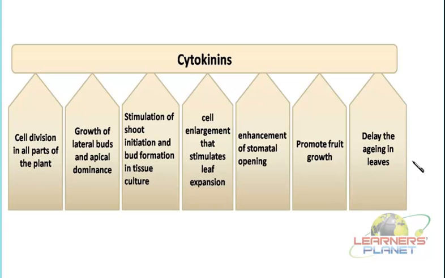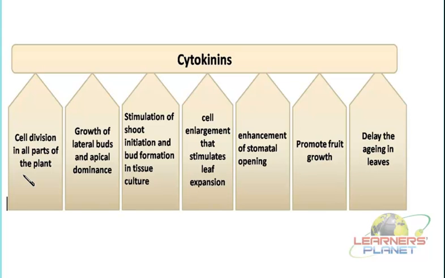Now besides this, one more thing is very clear: cytokinins, as they are secreted in the roots, are transported in the upward direction, whereas the auxins are transported in the downward direction. Now how do they support the growth? Because these cytokinins can promote and initiate cell division in all parts of the plants.